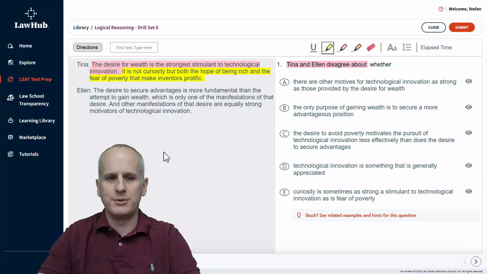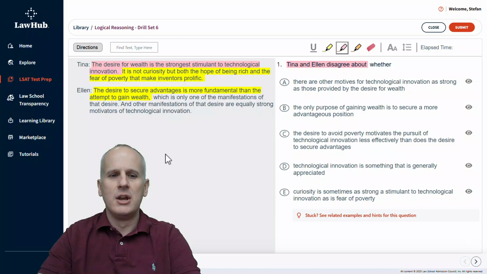So we keep our highlight tool selected as we engage Ellen's statements. The desire to secure advantages is more fundamental than the attempt to gain wealth. Okay, so we're going to just highlight this in yellow. We're going to switch our colors, which is only one of the manifestations of that desire.